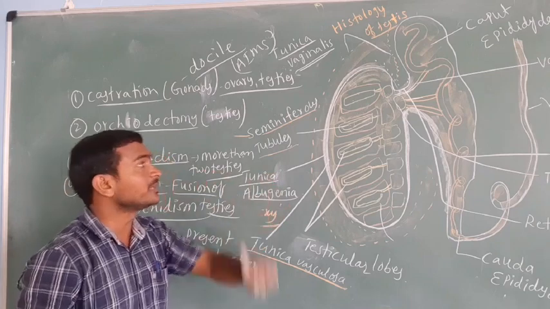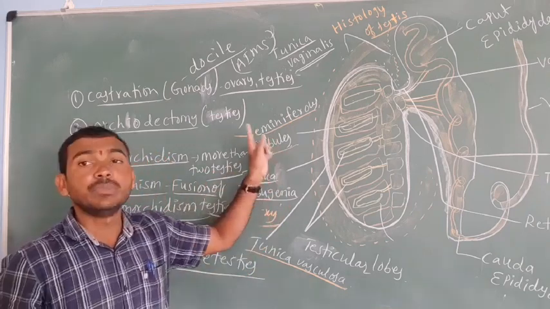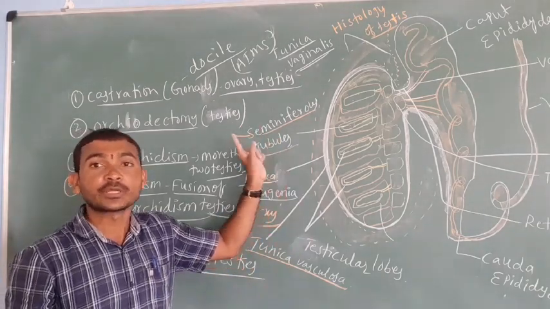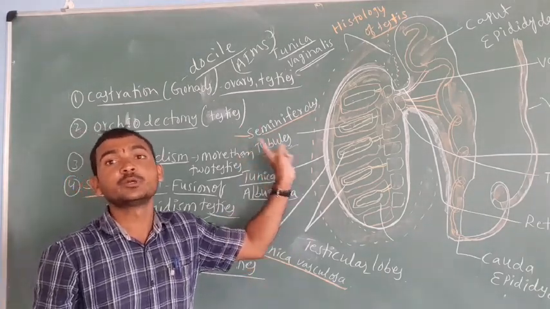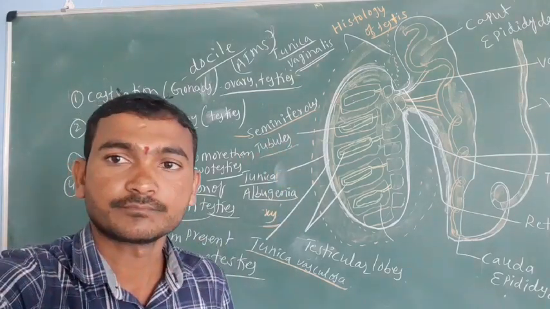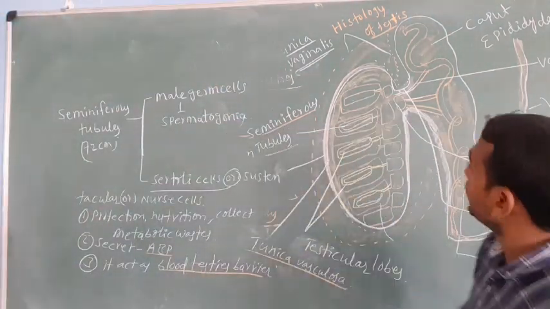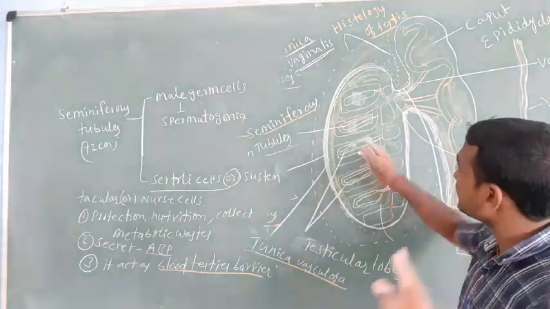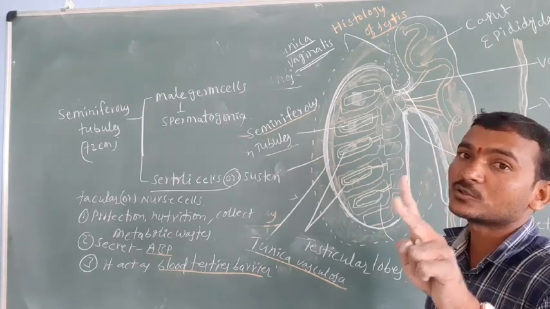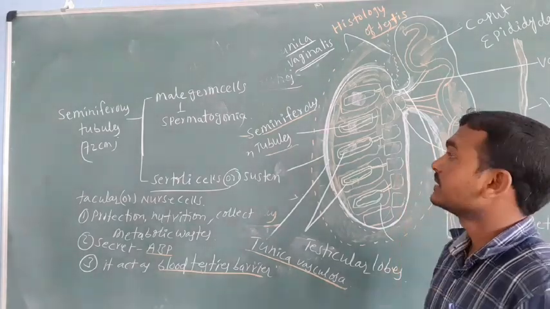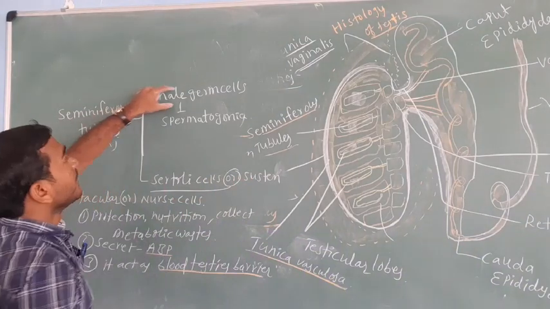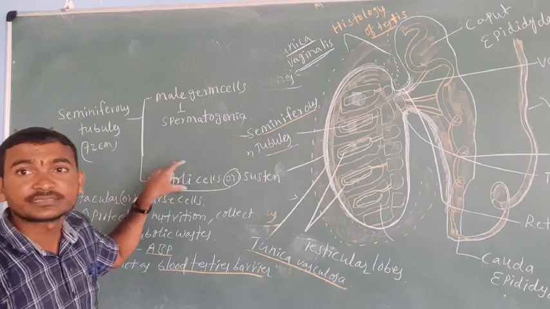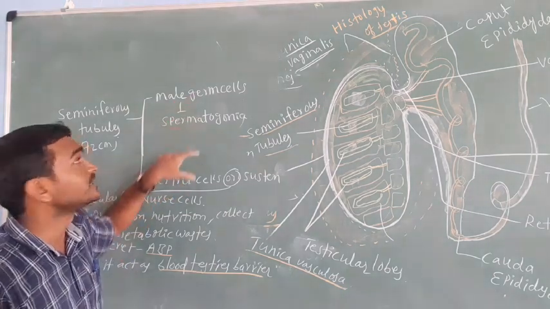Now the seminiferous tubules are the basic unit of the testis. It is the main site of sperm production. About the seminiferous tubules we will discuss. The seminiferous tubules consist of two types of cells: male germ cells and Sertoli cells.